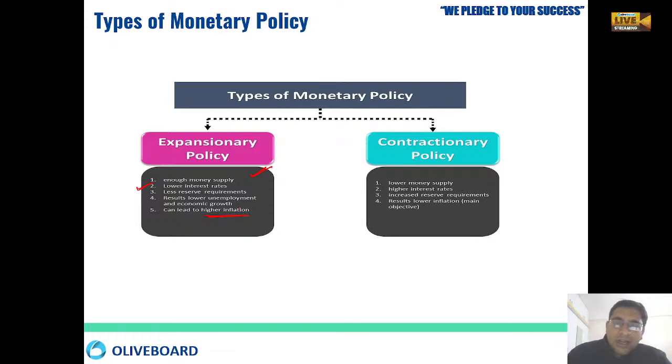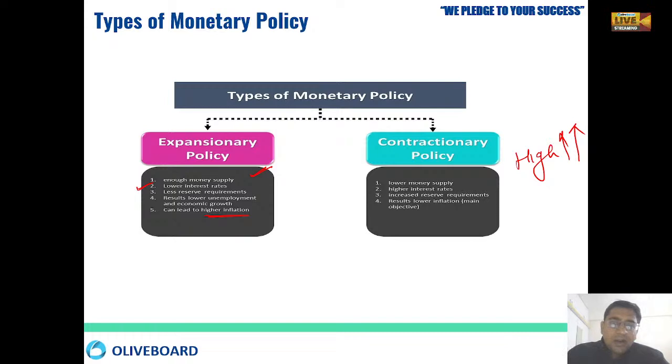Okay, then contractionary is just the opposite. Whenever there is too much money in the market and too much high inflation in the market, RBI utilizes some kind of measure to reduce the money supply in the market. First of all, the major thing RBI does is make the interest rate higher. Whenever RBI charges a higher interest rate, similarly banks will charge a higher interest rate to their consumers. So this will have a cascading effect. The main thing is that interest rate ups and downs keep on happening for the expansionary and contractionary policy, right?